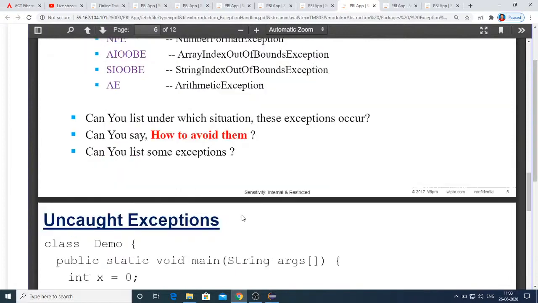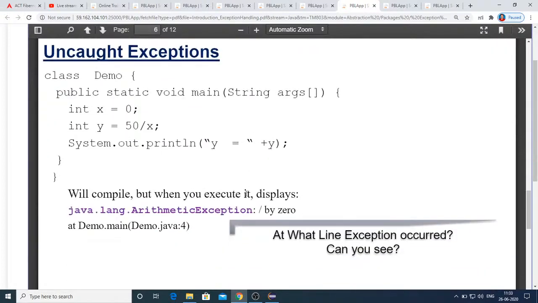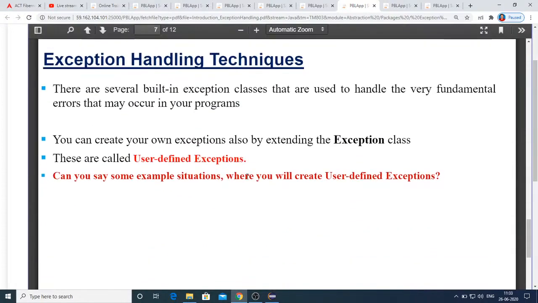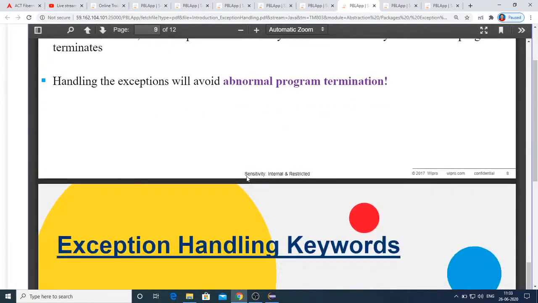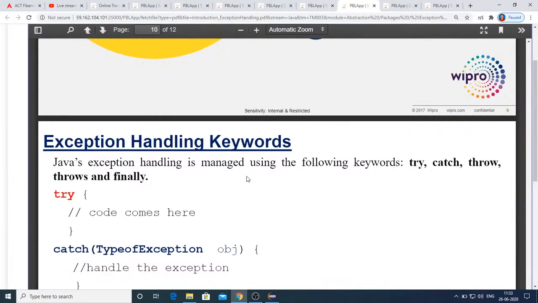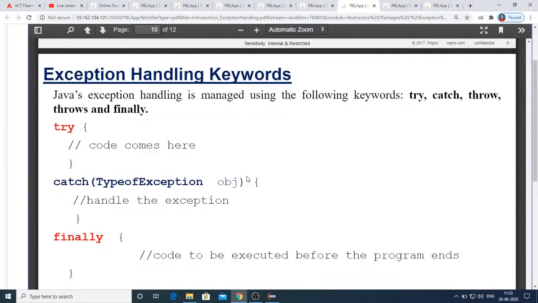Now how do you avoid them? Simple, by handling them. How to handle the exceptions? The exceptions can be handled by using 5 keywords. These are the keywords, exception handling keywords we call them. So Java's exception handling is managed using the following keywords: try, catch, throw, throws, and finally. These are the 5 keywords through which we will be handling exceptions.